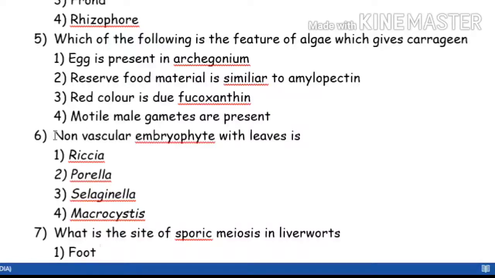Sixth question, non-vascular embryophyte. So who is the first embryophyte? The first embryophyte is the bryophyte, and bryophytes are non-vascular. So they have asked the question with respect to bryophytes. So, a non-vascular embryophyte with leaves. This is again out of the range of the NCERT; it is at the competitive level. So, with leaves, what will be your answer? Please try to do it.